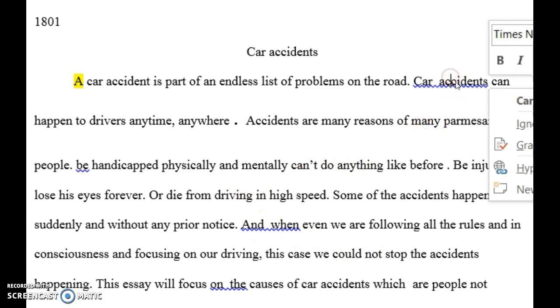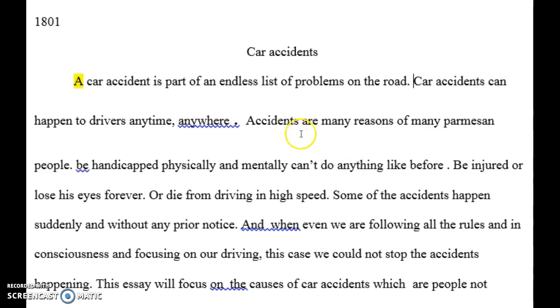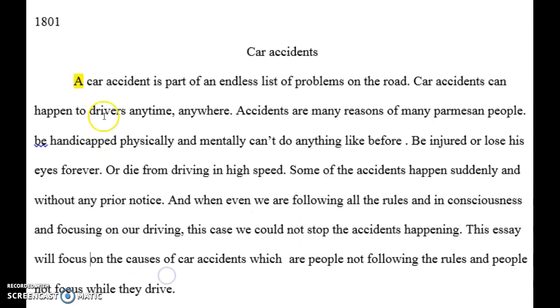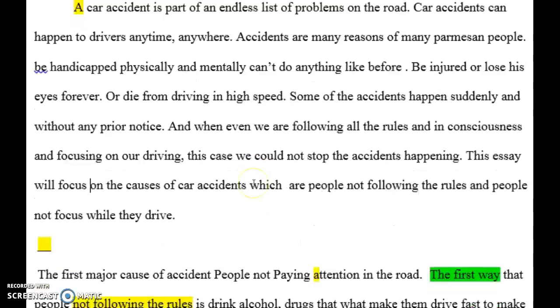Even the blue ones are a correction as well. This one has too many spaces. So these little things help you with your paper. So use them, okay? When you're typing and writing your paper, use those things.